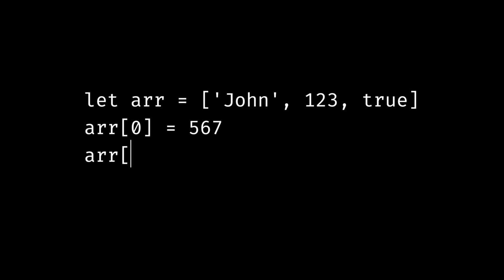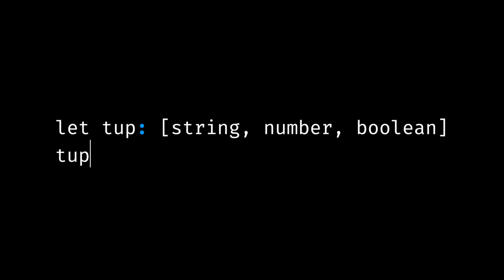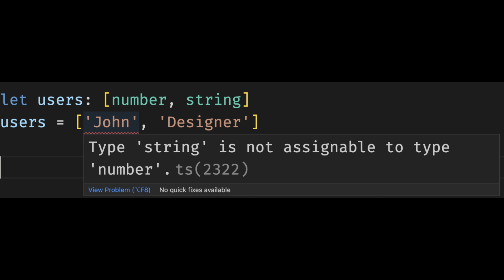For a normal array, you can change the data type of any element. But that doesn't work for tuples. When you define a tuple, you have to explicitly define the data type of each position in the tuple. If you assign the wrong data type to a position in the tuple, you get a wobbler from TypeScript.